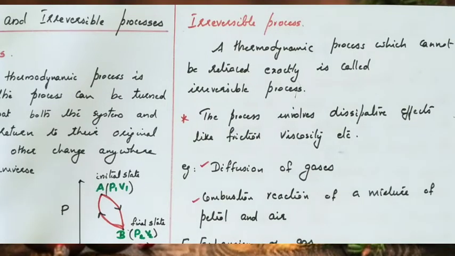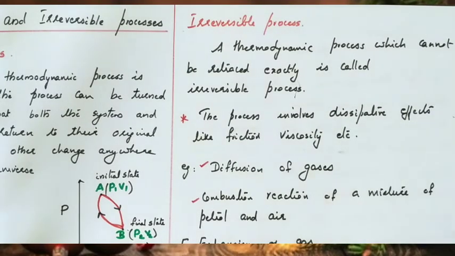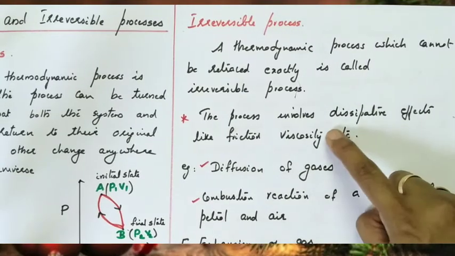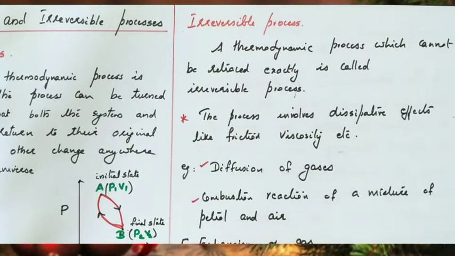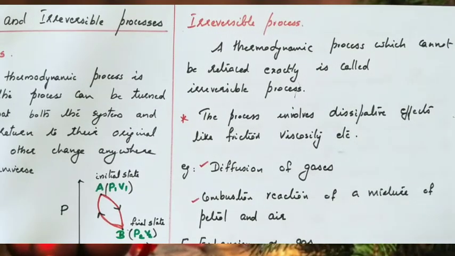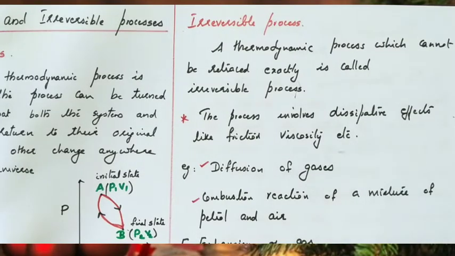In an irreversible process there are always some dissipative effects. Energy loss is there in the form of friction, viscosity. Viscosity we will study in the mechanics of liquids chapter. What is viscosity? Viscosity is the friction in a fluid. So in an irreversible process there are always some dissipative, loss effects.